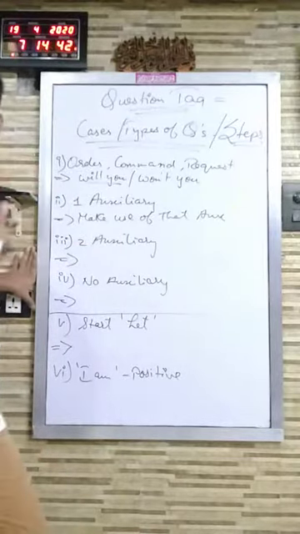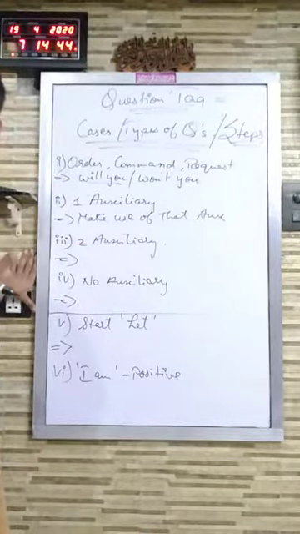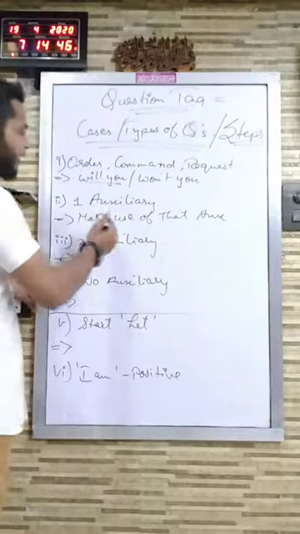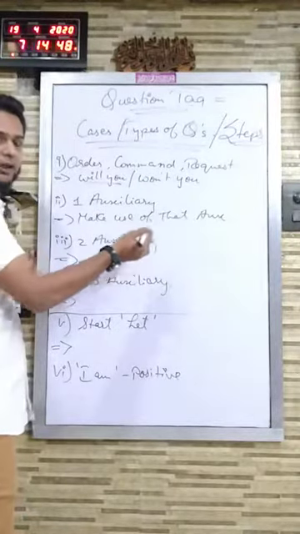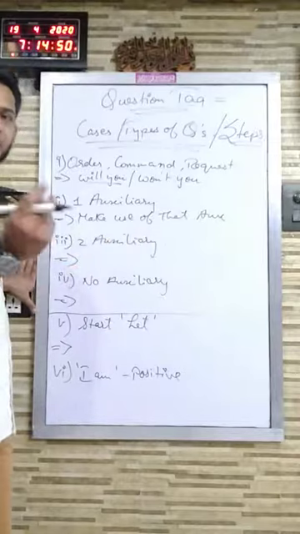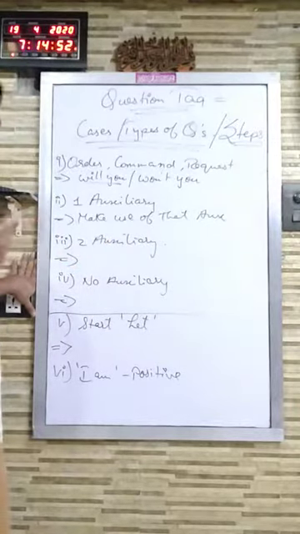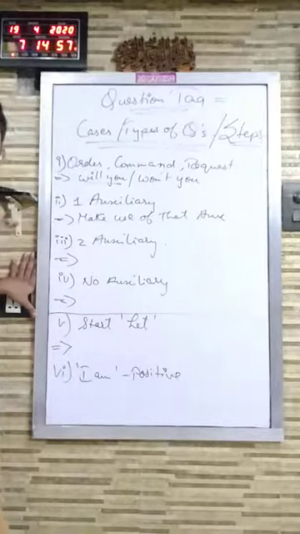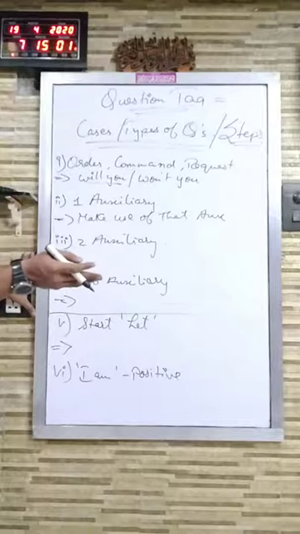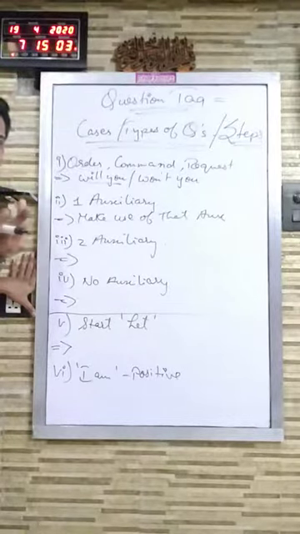Now coming to the second case, that is, one auxiliary. If the sentence has one auxiliary, then what you have to do is make use of the same auxiliary for making the question tag. I have given you many examples earlier. One more example, let me give you: you are running.